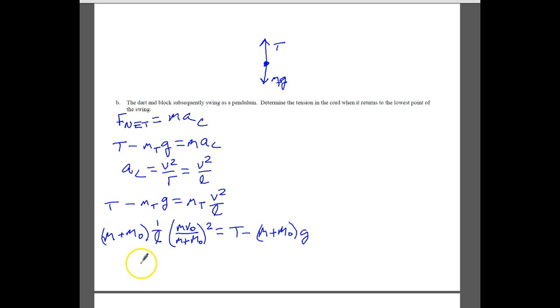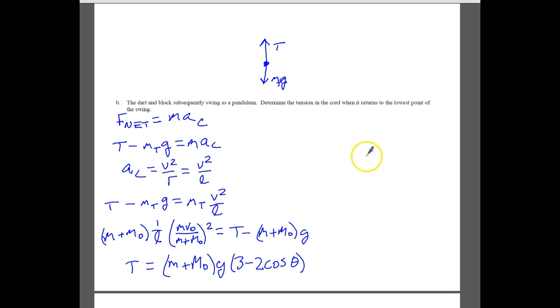So now at this point, we've got to solve for T. So T is equal to m plus m_o times g, and then we're going to have 3 minus 2 times the cosine of the angle. That is the final thing that you would have in the problem if you substitute and just solve for T.